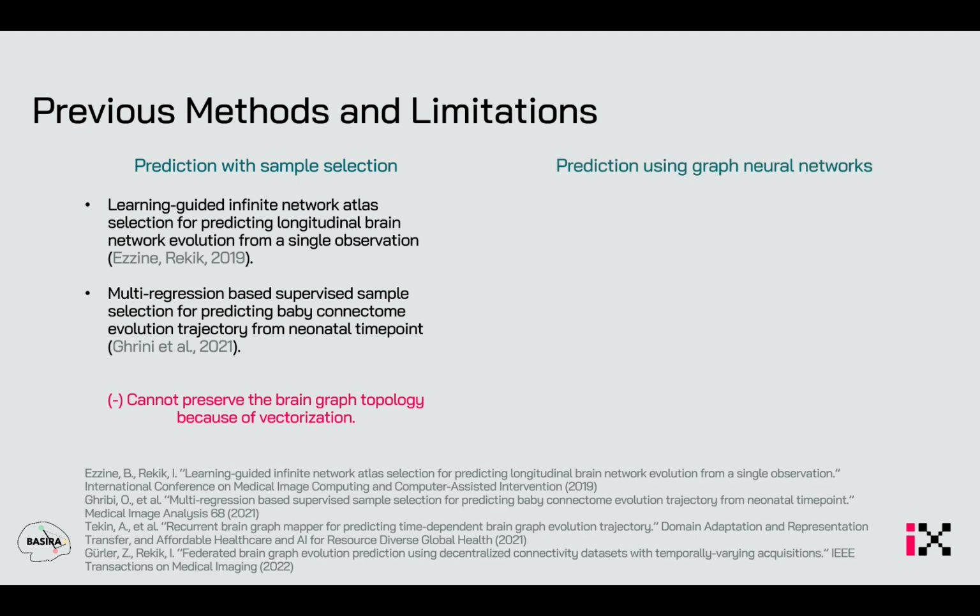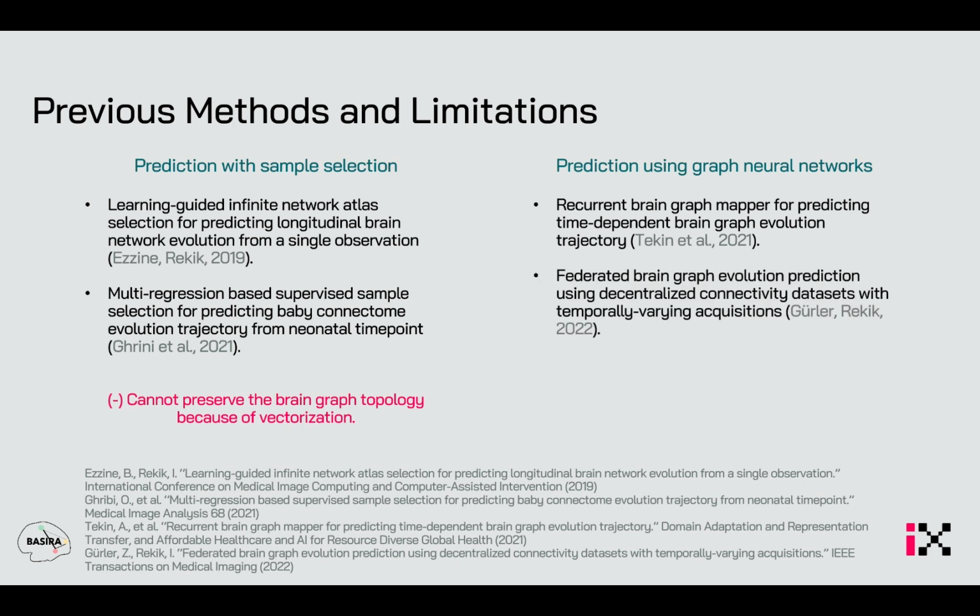Further, graph neural networks are used since they provide the graph topology. One work proposed recurrent brain graph mapper for predicting time-dependent brain graph evolution trajectory. Another work proposed a federated brain graph evolution prediction using decentralized connectivity datasets with temporally varying acquisitions. However, they both cannot handle decentralized heterogeneous multiview brain graphs.